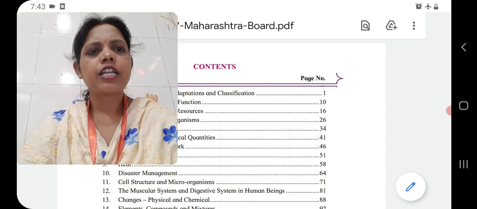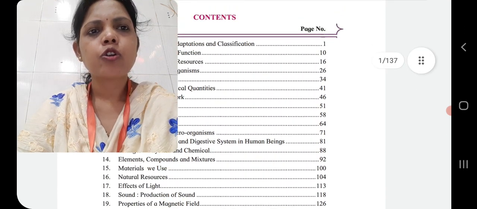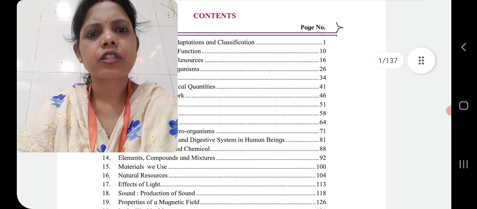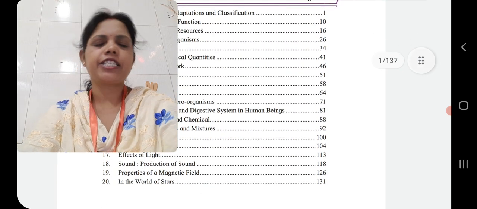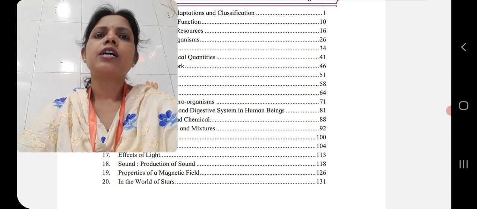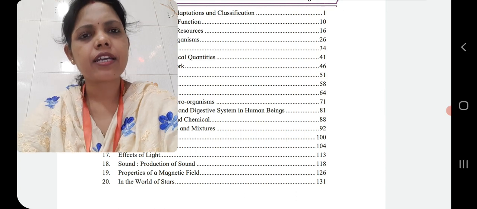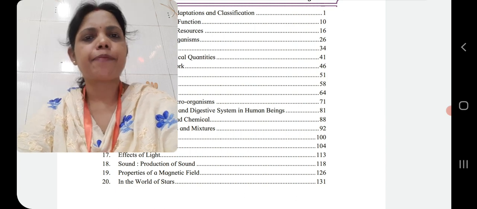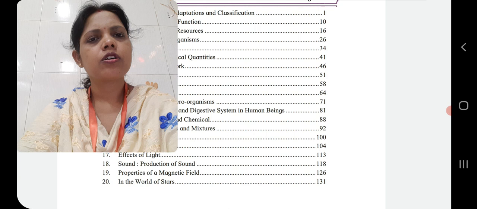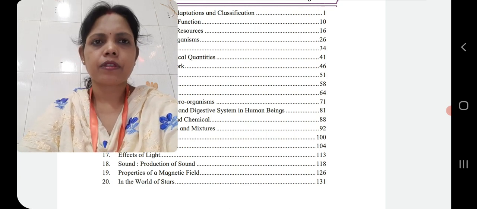Students, in our science textbook, there are 20 chapters. Out of these 20 chapters, during the first semester, we are going to take 10 chapters. Before the semester exam, we will complete 10 chapters.